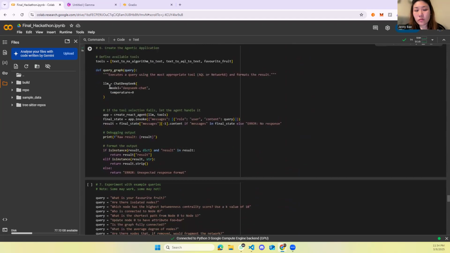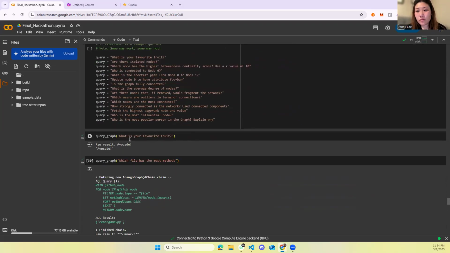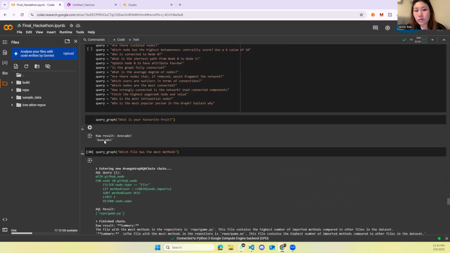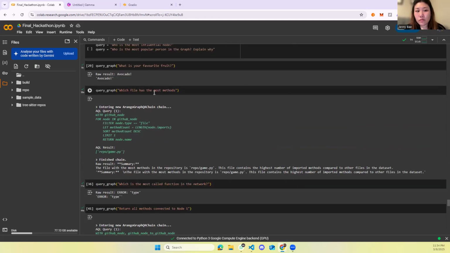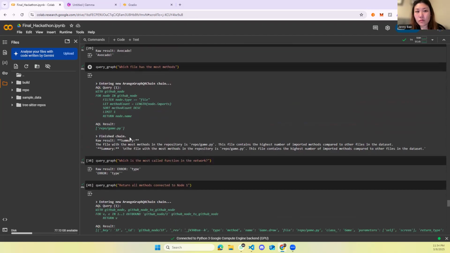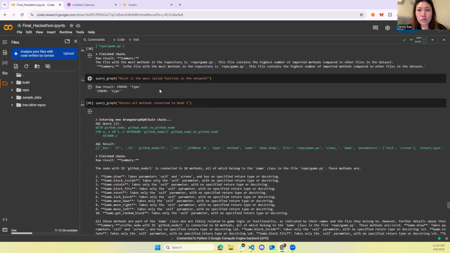We initialize the LLM, and we try some basic questions. So what's your favorite fruit? Since the tool asked you to say avocado, it said avocado. Now, which file has the most methods? So I can see over here the game file, or the repo/game file. This is one of the main files that contains most of the methods. This is the main class. So yeah, that class is there.